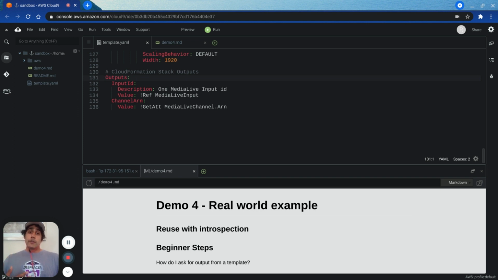Here is the template which we use to add 2 media live resources to the cloud. I have added a template section named outputs to it. And in this, I have code for 2 outputs, one named input ID on line 132, another named channel ARN on line 135. When I add outputs, this is called introspection because I'm kind of looking into the stack. Now let me show you what these outputs look like.